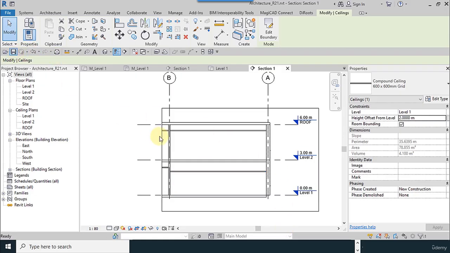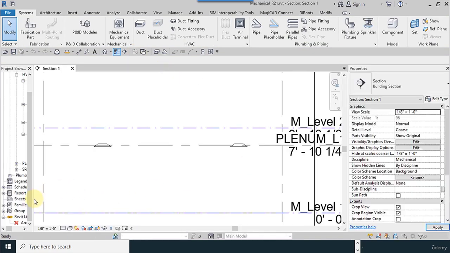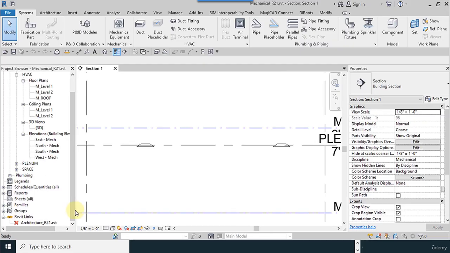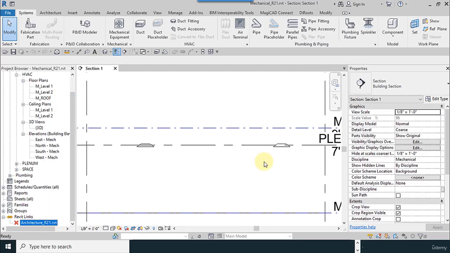Save the file. Then close all the unnecessary windows. Saving is necessary. Reload my file.